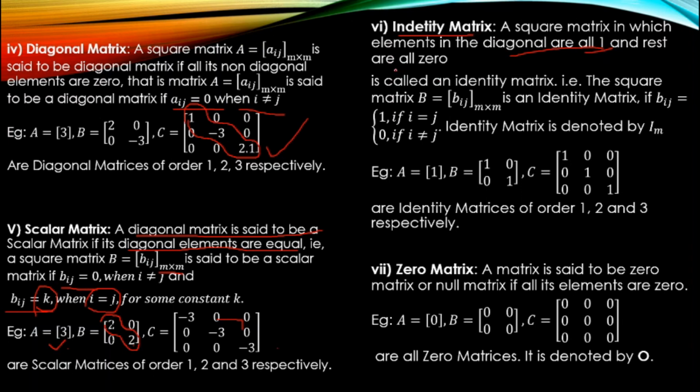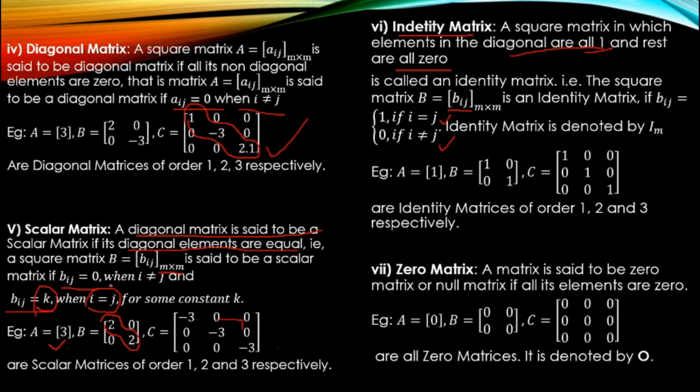And the rest are all zeros. So it's called an identity matrix, that is, a square matrix B equal to [Bij] m by m is an identity matrix if Bij equal to 1 if i equal to j, and 0 if i not equal to j.